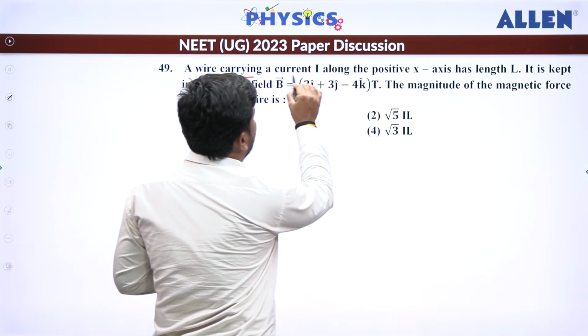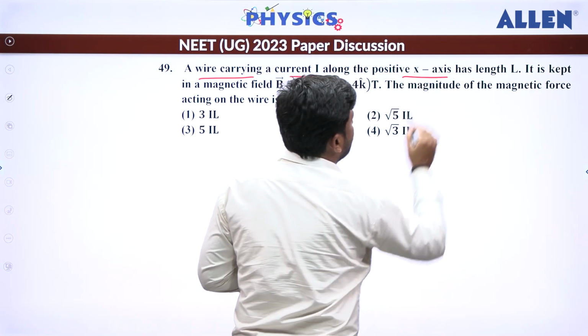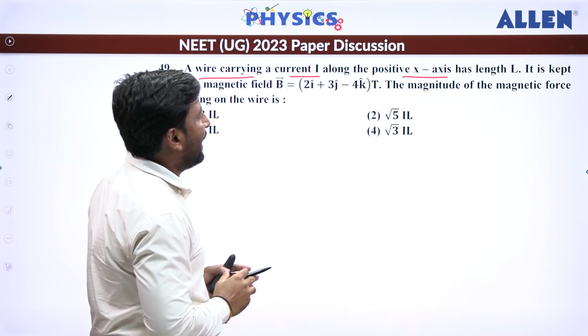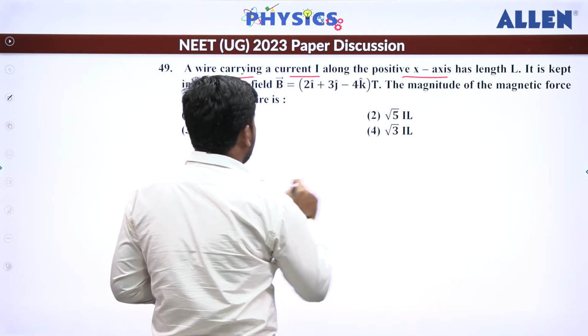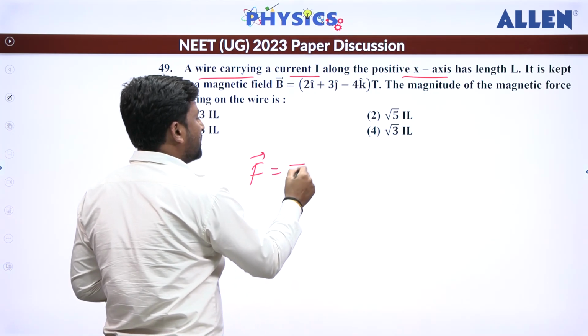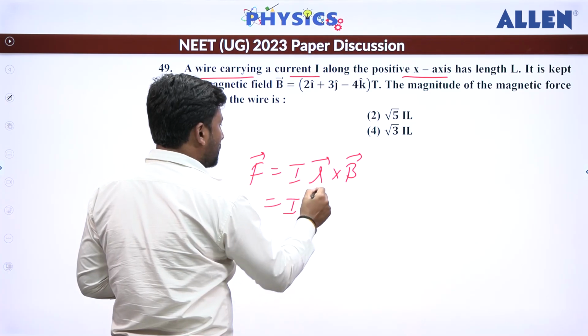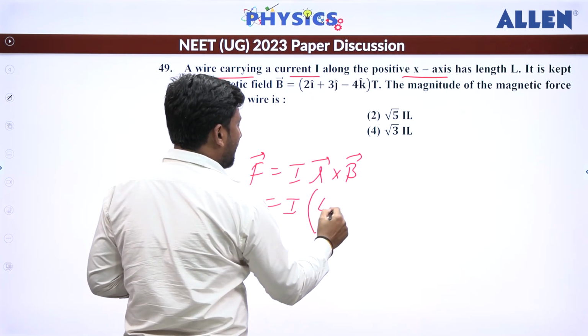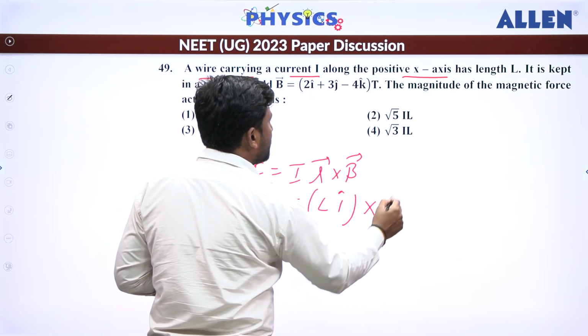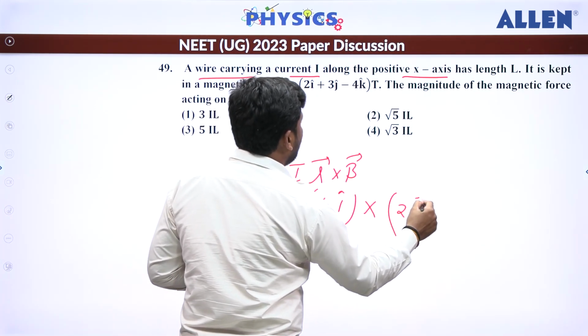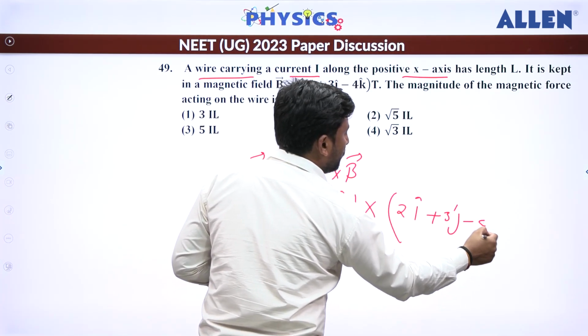Now question number 49. The wire carrying current I along the positive x-axis of length L is kept in this field, and we need the magnitude of the magnetic force. So F is going to be I L cross B. L is L i cap, and we take the cross product with 2i plus 3j minus 4k cap.